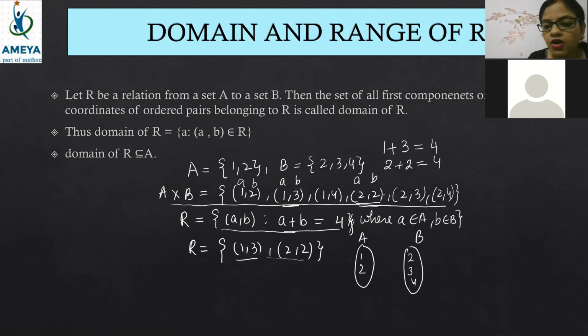Now beta, A cross B has all pairings, but I am mapping only those which have the relation. So here 1 is related to 3 and 2 is related to 2. Only these two are related. We already studied which one is mapping. The first element is called the domain.